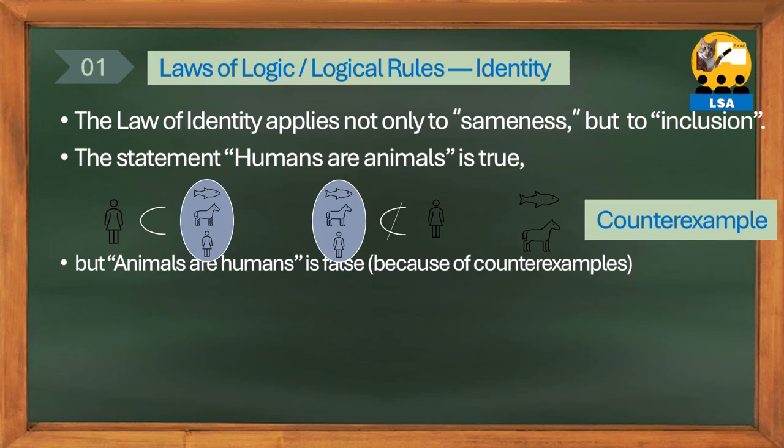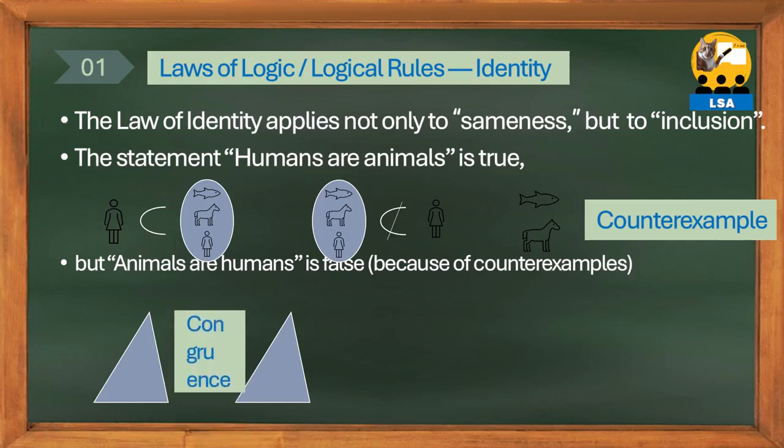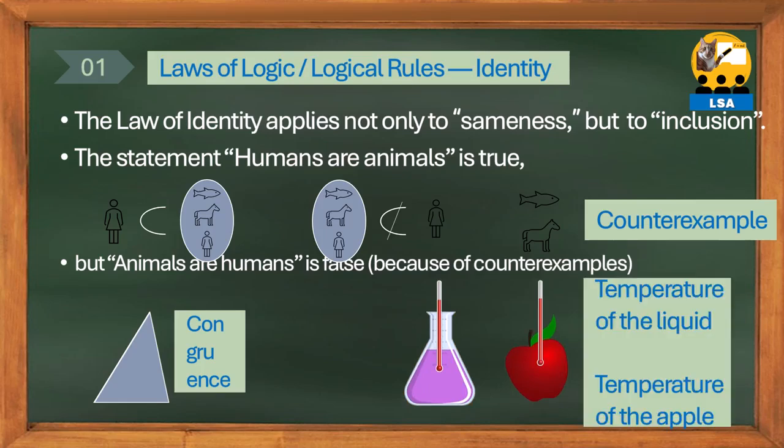In demonstrative geometry, which we will study later, defining 2 given triangles as congruent, if translating one perfectly overlaps the other, is also an application of the law of identity. Additionally, the zeroth law of thermodynamics, which judges that the temperatures of 2 objects are the same if the temperatures of an apple and a liquid measured by a thermometer are identical, is an application of the law of identity. For your reference in advance, the law of identity, a logical law, must be distinguished from the method of identity, an indirect proof method we will study later.